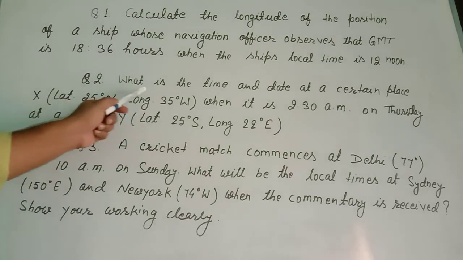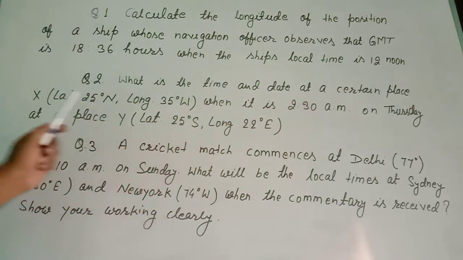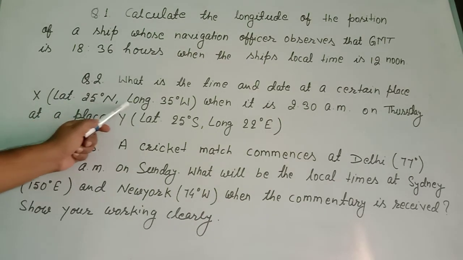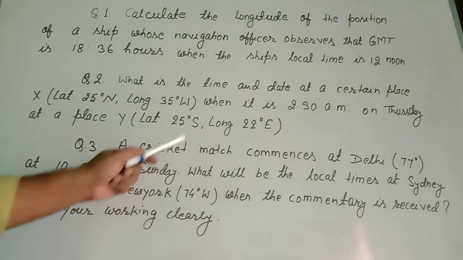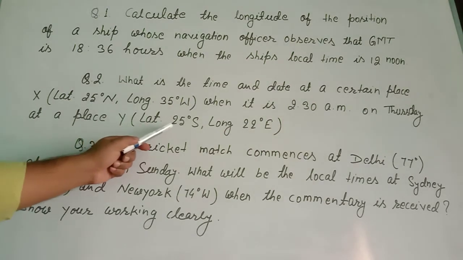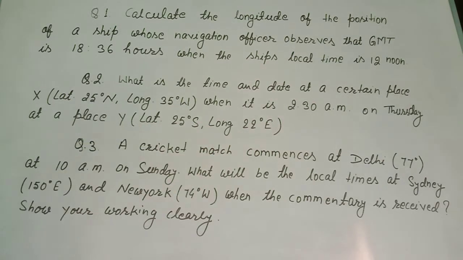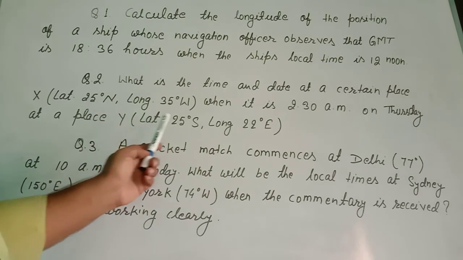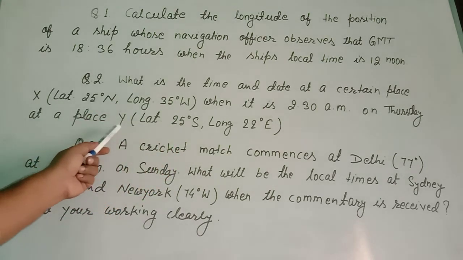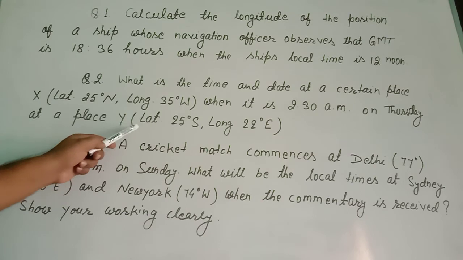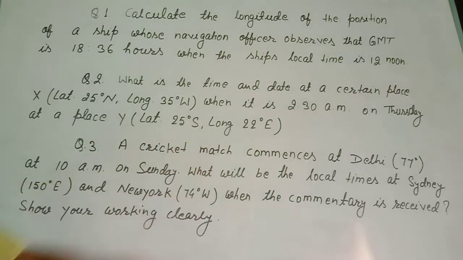Question number 2: what is the time and date at a certain place X? Latitude of that place is 25 degrees north and longitude is 35 degrees west, when it is 2:30 am on Thursday at a place Y, whose latitude is 25 degrees south and longitude is 22 degrees east.